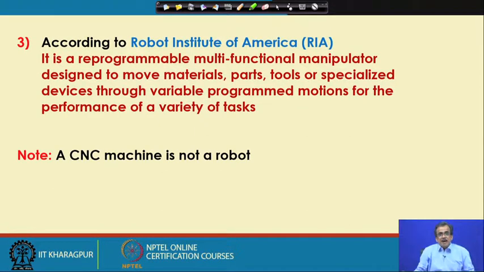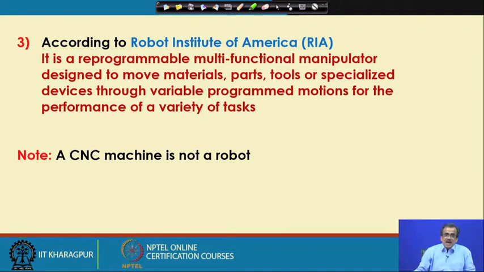Now, another very popular definition is given by RIA, that is, the Robot Institute of America. They defined a robot as follows: it is a reprogrammable multifunctional manipulator designed to move materials, parts, tools or specialized devices through variable programmed motions for the performance of a variety of tasks.